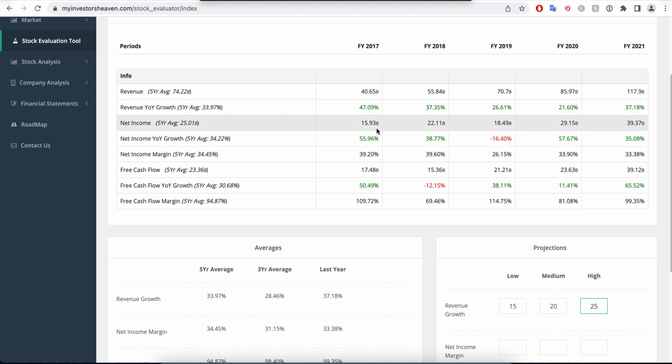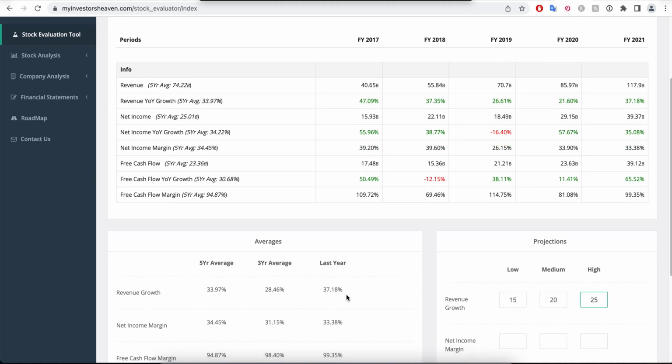So almost 16 billion of almost 41 billion is a 40% margin of net income to revenue. So this number is basically 40% of this number is what I'm saying. And the same thing with all the other years. We're seeing a table of net income margins here, comparing net income, dividing net income to revenue, pretty much. And so the net income growth is also useful because we can see how quickly the net income has been growing through the years, kind of gives us an idea.